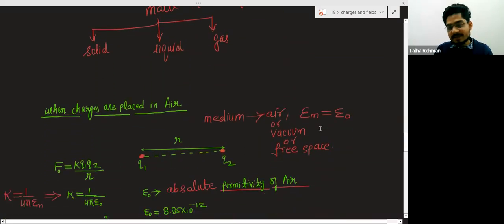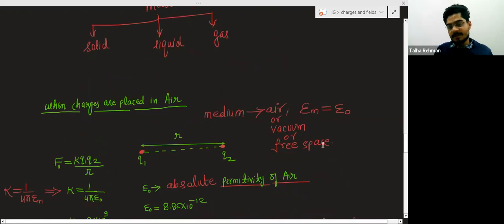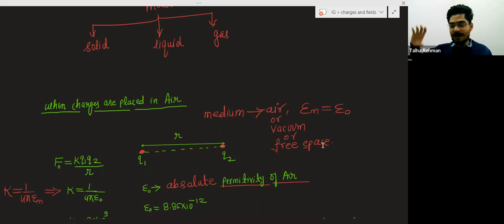Atoms means particles. So around me there is air, which means there are particles around me. If you take a vacuum pump or somehow remove all the air around me, will there be any particle? No. And that condition is known as the vacuum condition, meaning there is no particle, free space, no gas, no air.